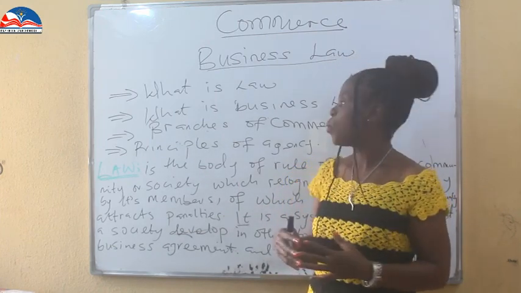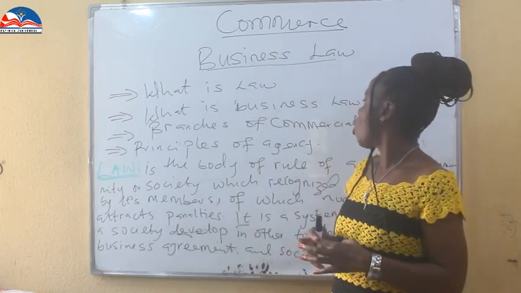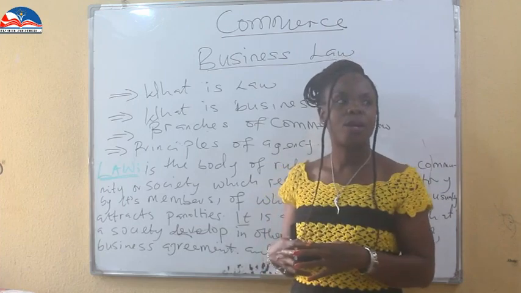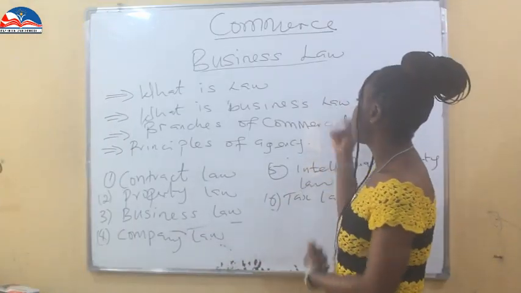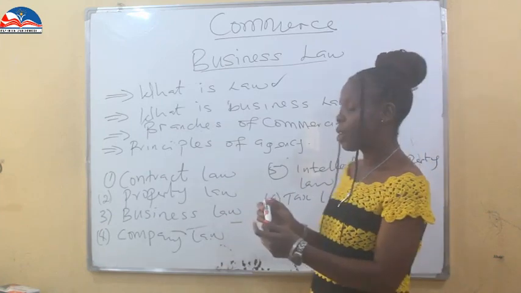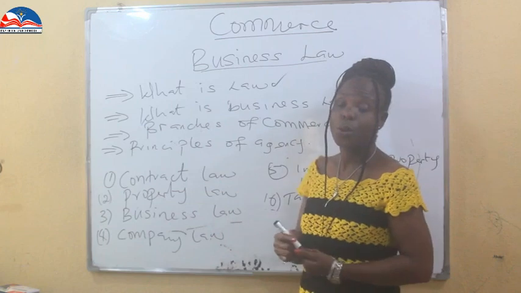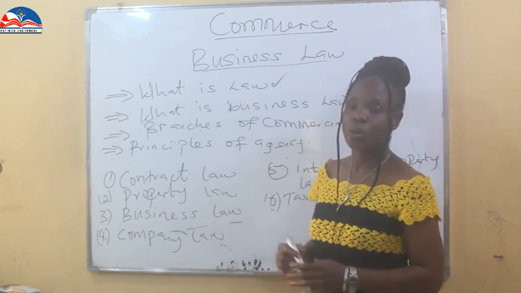That's business law. Now, the next area we're going to look at is branches of commercial law. I've seen the first two objectives: we talked about law, we talked about business law. Now let's look at the branches of commercial law.